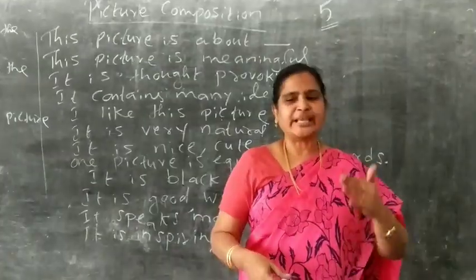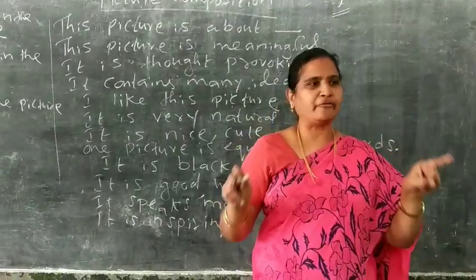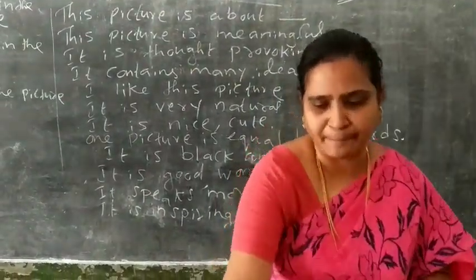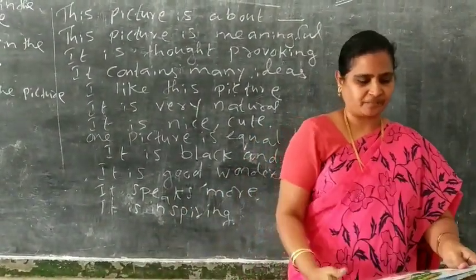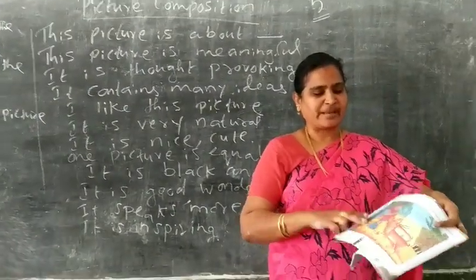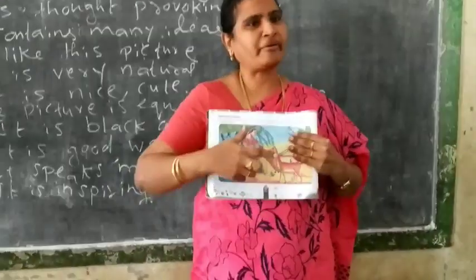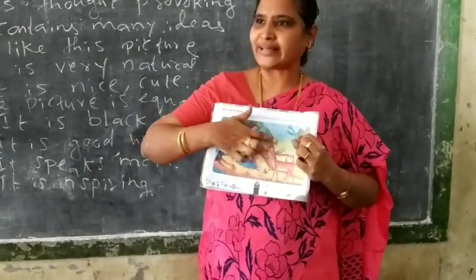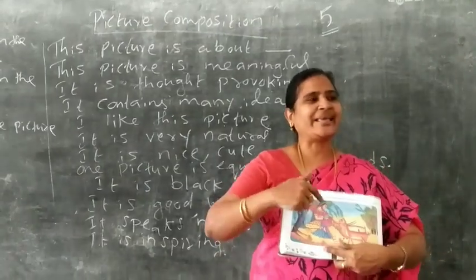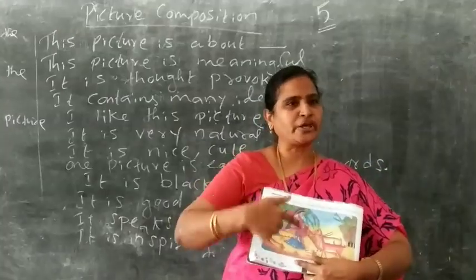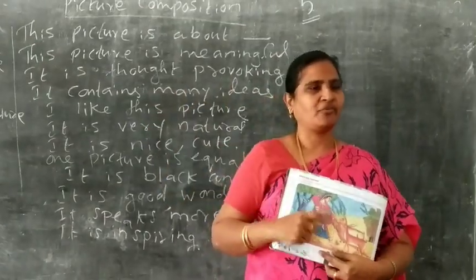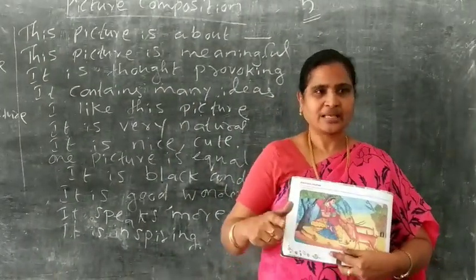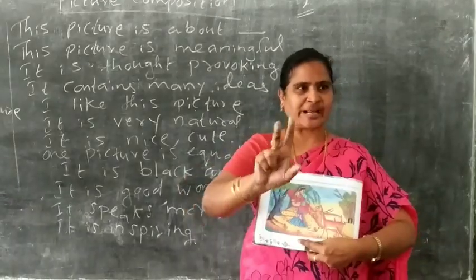In the question paper, they will give you one picture. For example, imagine here there is a picture, and this is coming for your examination. By seeing this picture, you are going to write a paragraph. What are you going to write? A paragraph. By seeing this picture, you should write a paragraph.